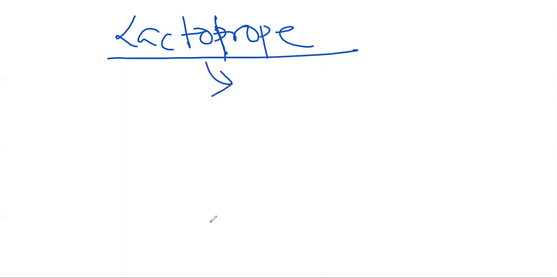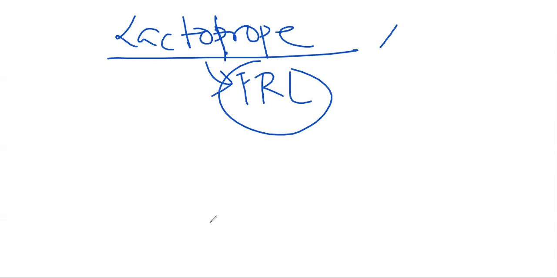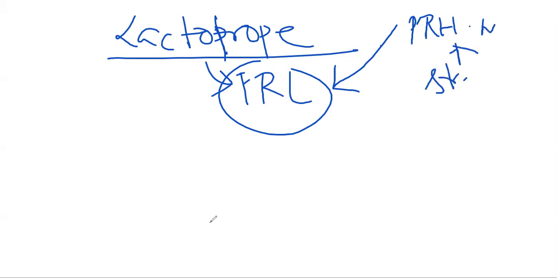Okay. And finally, the lactotrop. Which type of hormone will this lactotrop produce? It is the prolactin, PRL. So this lactotrop will produce prolactin by the action of the prolactin releasing hormone. This is also a neuron which is present in the arcuate nucleus, and the prolactin releasing hormone neuron will be stimulated by the action of stress, by the action of lactation.